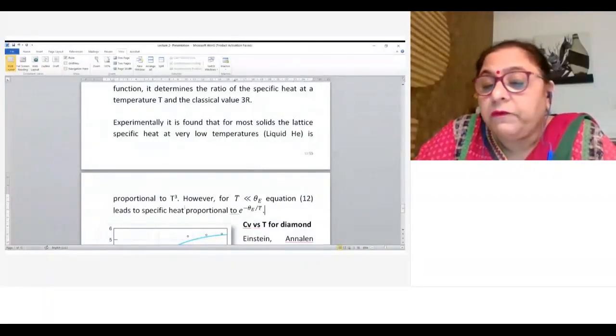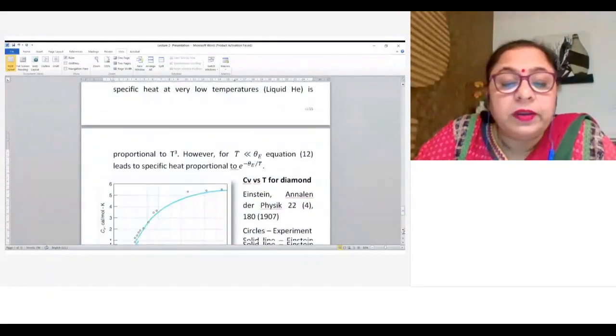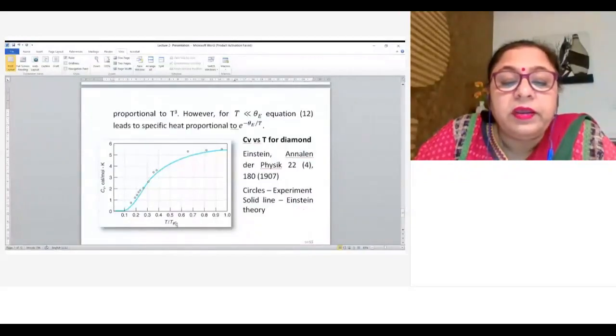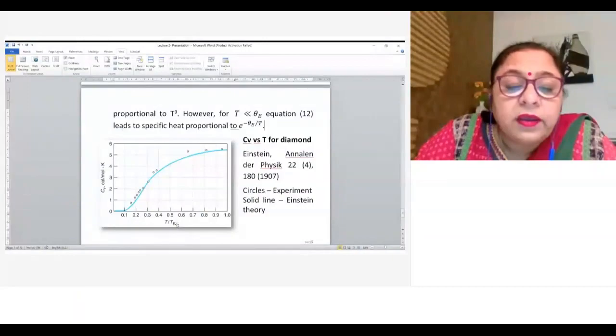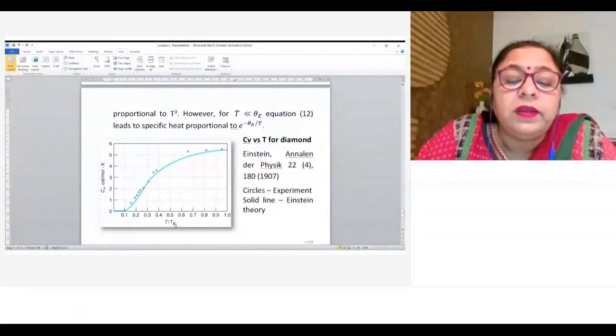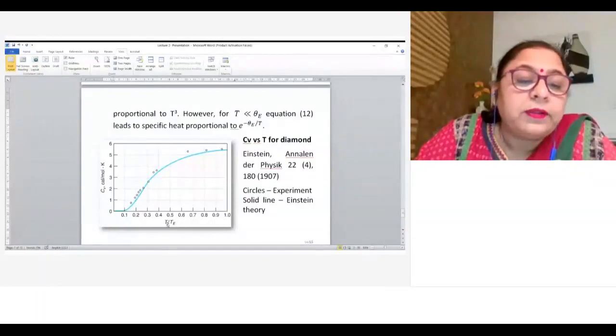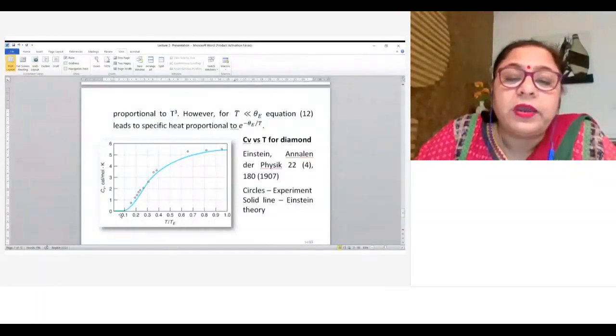If we plot the curve of heat capacity as a function of temperature, where T upon theta E, the Einstein temperature, is this ratio, although in this curve they show it as T_E, we get this type of curve.